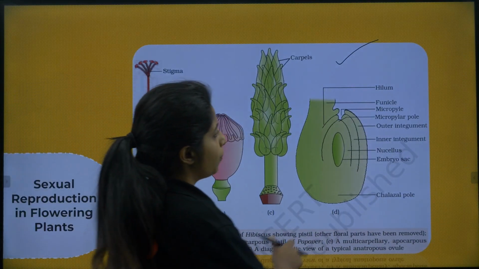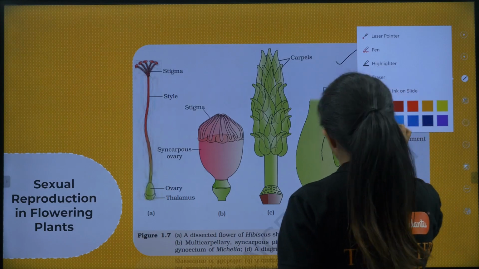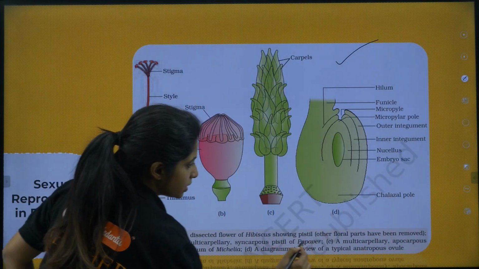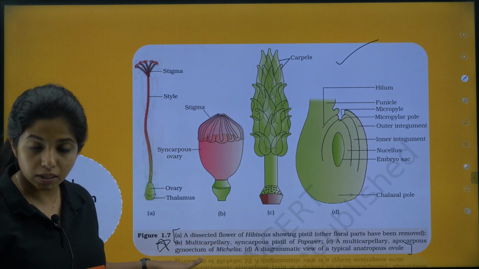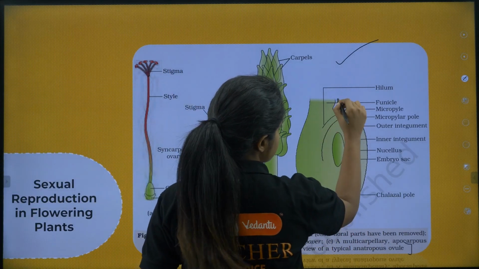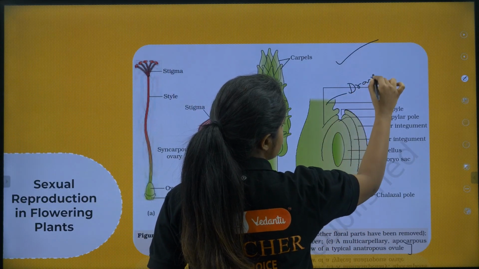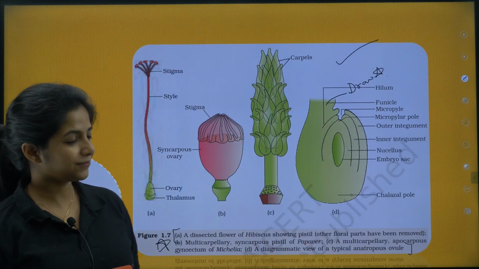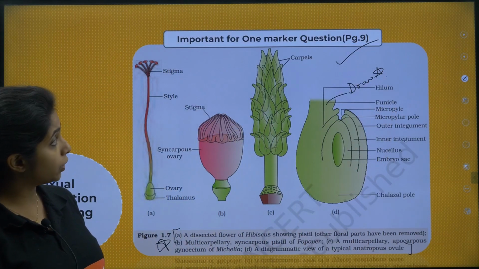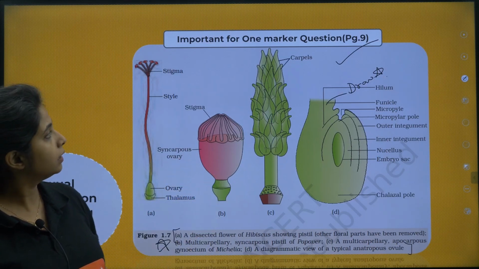You put a star mark over here, because it says that this is important. You don't have to draw the picture, but this is important. But in this picture's case, you sometimes have to draw it. So this is why you put a star. Cool. Next thing, important for a 1 marker question. That is what I said.